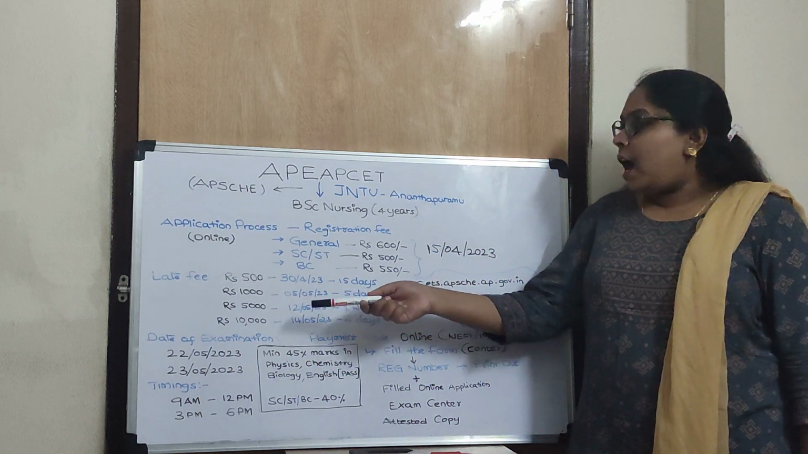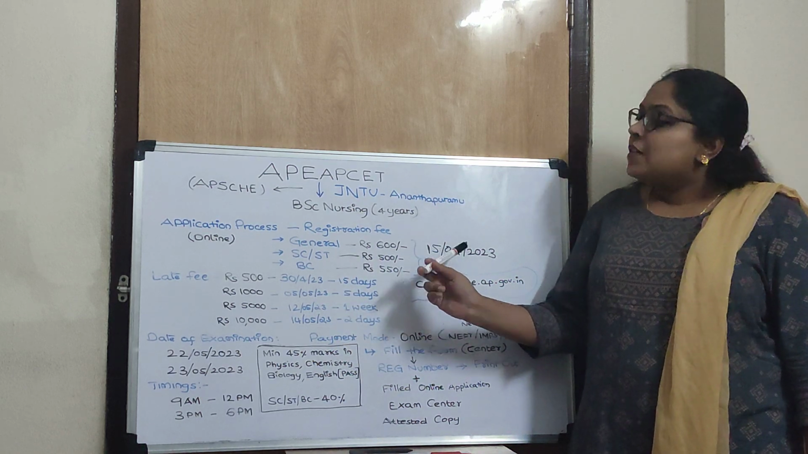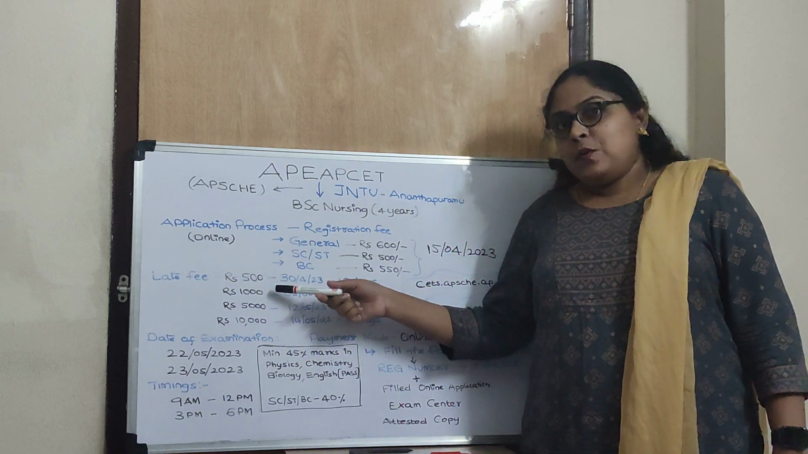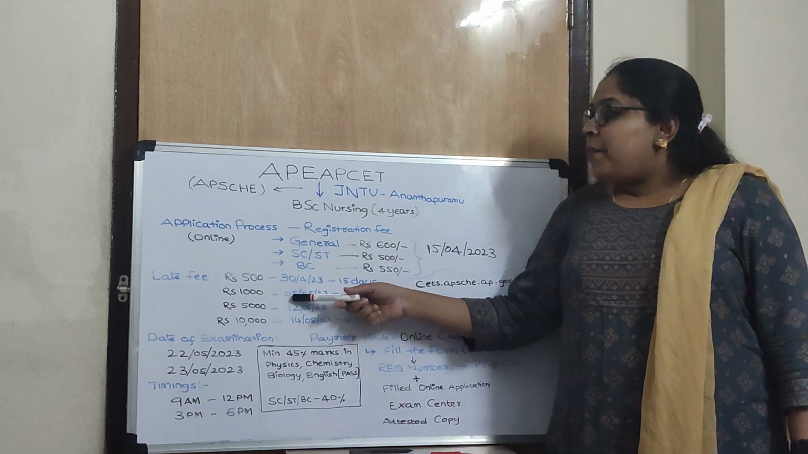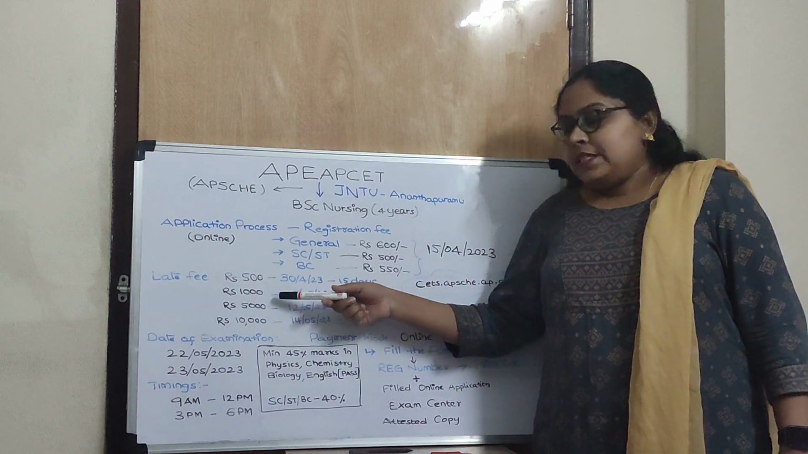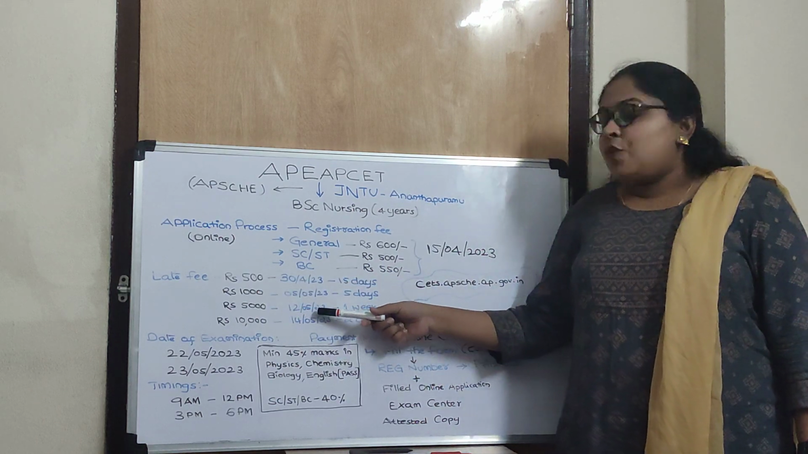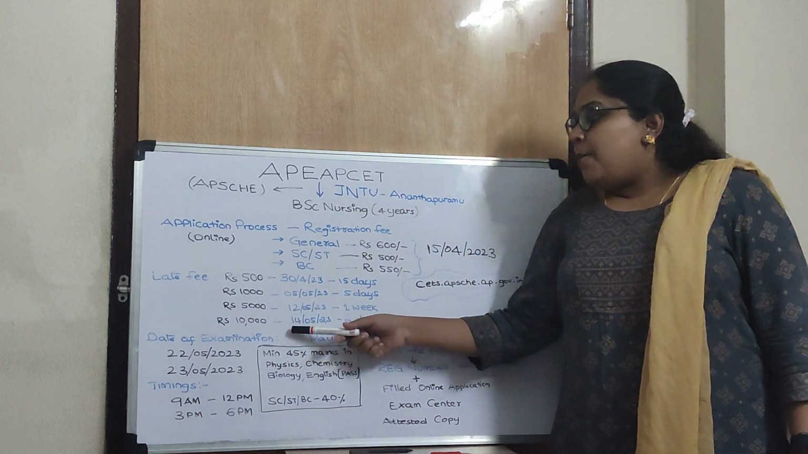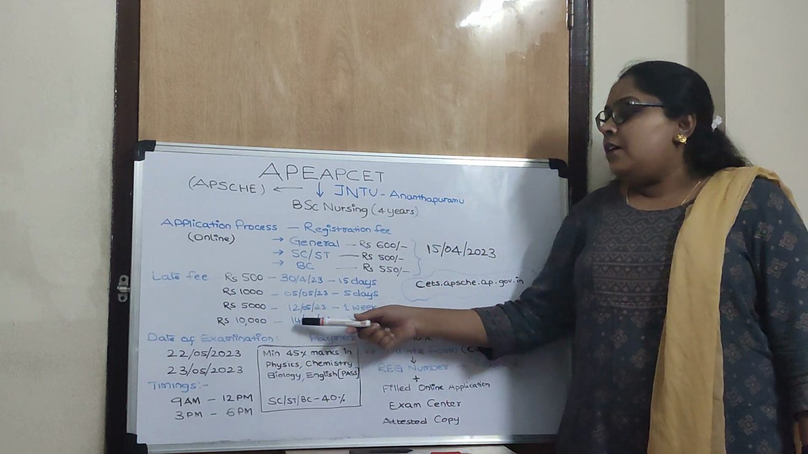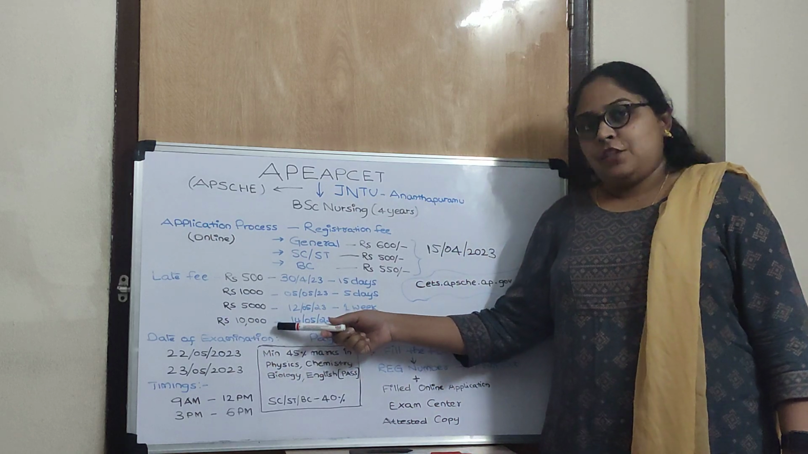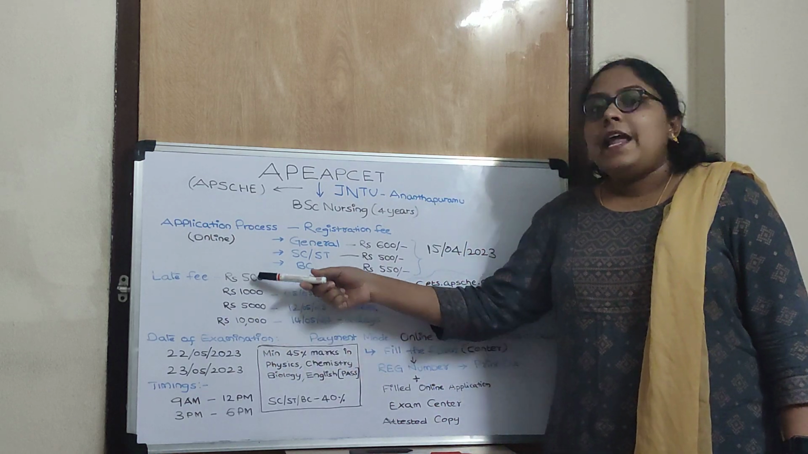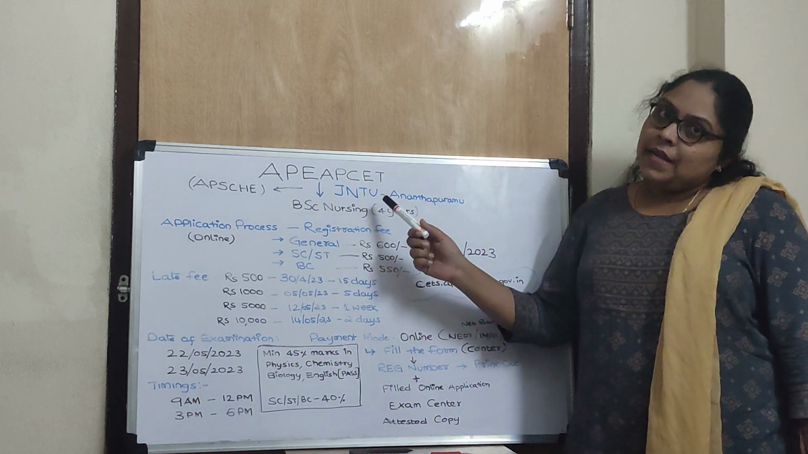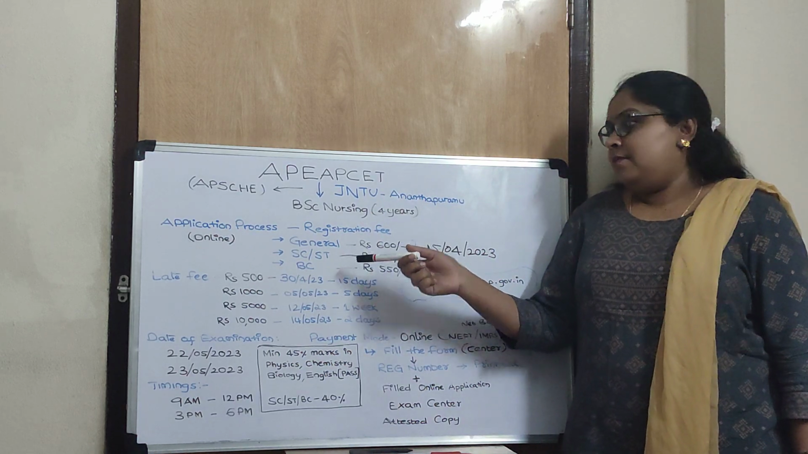They have also given late fee charges if you want to apply after April 15th. Before the 30th it will be 500 rupees, for May 5th it is 1000 rupees, up to 12th May it is 5000 rupees, and by May 14th 10,000 is charged. So these are the late fee charges for late submission for the BSc Nursing admission process.